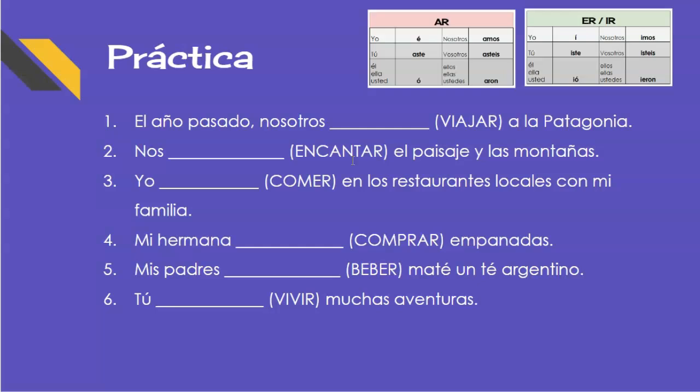So encantar is just like gustar. Remember, we've looked at that in the last unit. So just like gustar, you're going to conjugate it, but you're going to conjugate it for these things. El pasaje y las montañas. So, lots of things, multiple things. Las montañas, el pasaje. So, nos encantaron. Nos encantaron. Like, if it was one thing, nos encantó el pasaje. But we have lots of things. Las montañas, nos encantaron las montañas. So you have it conjugated for encantaron.